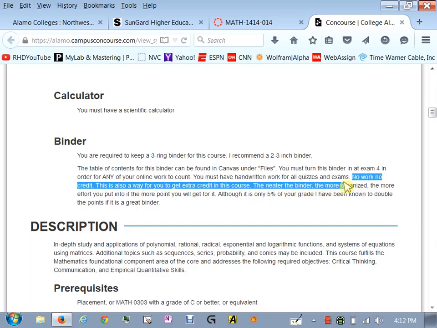If you do not put this work into a binder and turn it in, you will not receive any credit for anything you've done online. Just because you complete everything online and get hundreds on everything, if you don't have handwritten work to support it, you don't get credit. I go back and turn them all into zeros. Also, this is a way to get extra credit in the class. If you keep a nice, neat, organized binder, I can give you extra credit. Also, the binder is 5% of your grade.